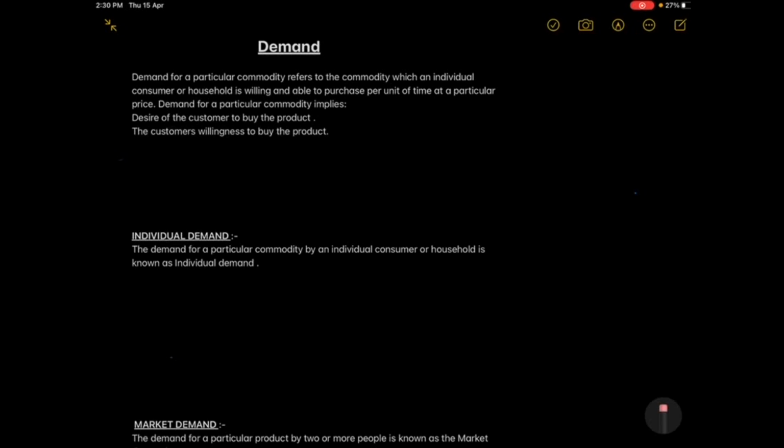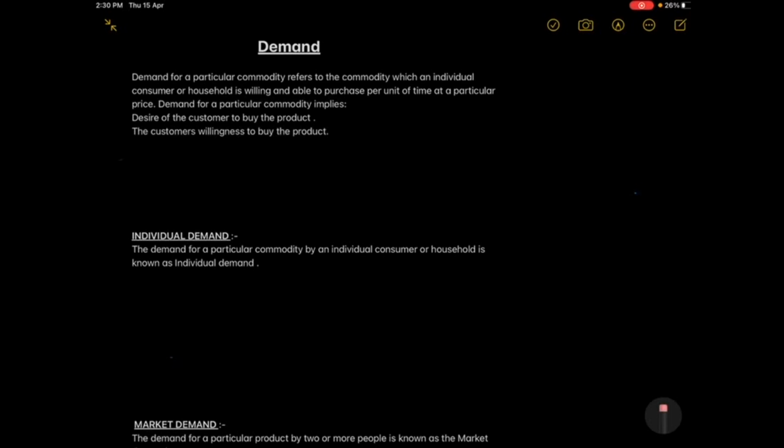So the definition says demand for a particular commodity refers to the commodity which an individual consumer or household is willing and able to purchase per unit of time at a particular price. The demand for a particular commodity implies desire of a customer to buy the product and the customer's willingness to buy a product. It means that when a person or a consumer is ready and able to buy a product or services at a particular price at a particular point of time, then that is known as the demand of that consumer. Commodity means goods and services here.